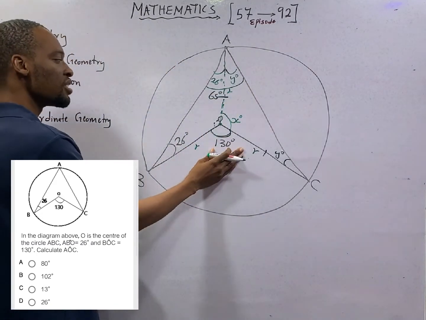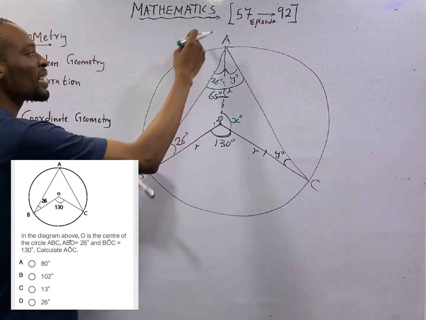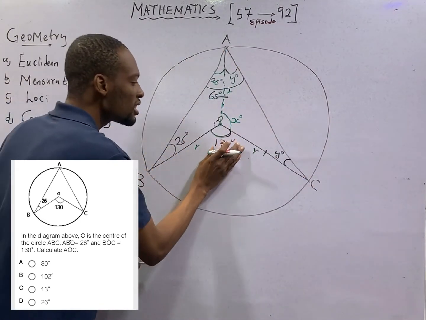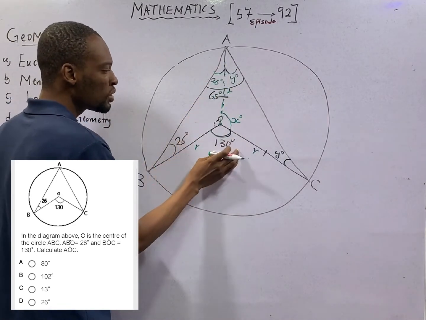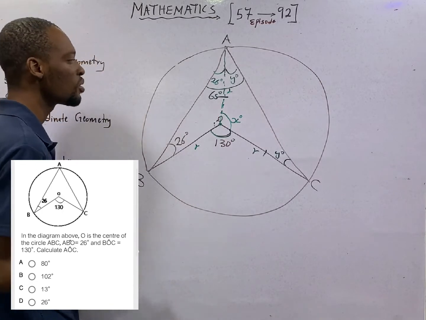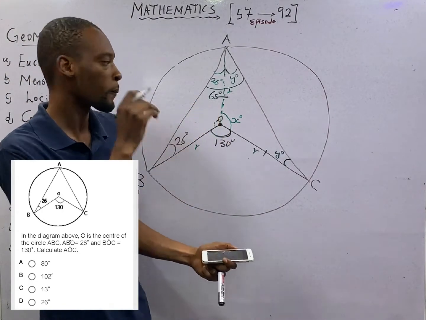If here were 100 degrees, here will be 50 degrees. So if you know this angle, this one will be half of it. If you know this one, here will be 2 times of it. Please take note of the theory, provided that here is the center.